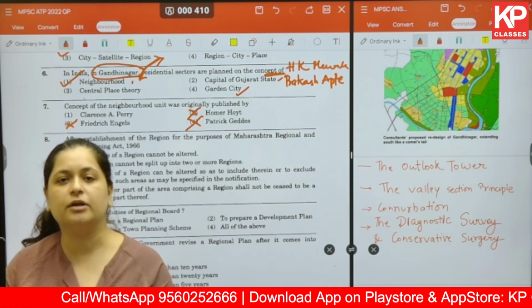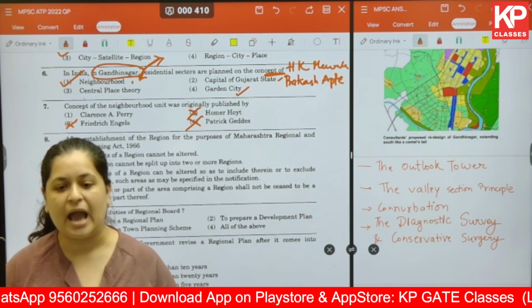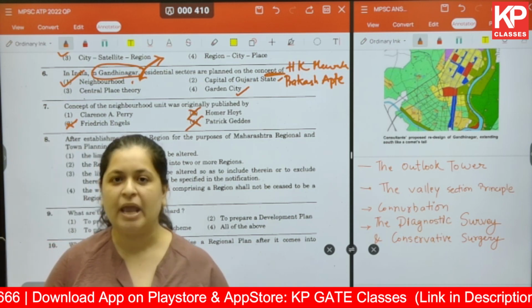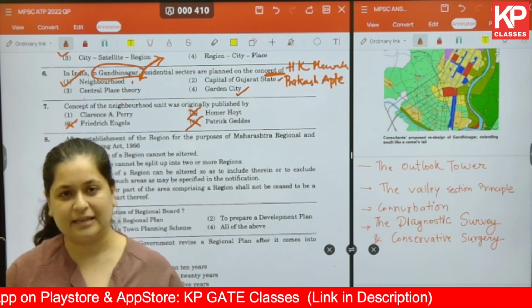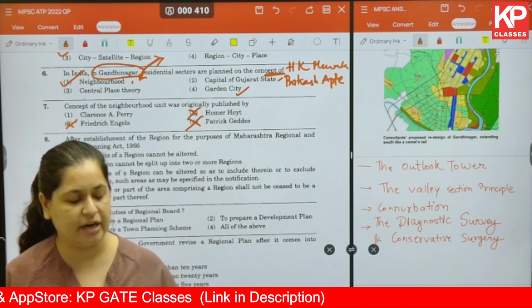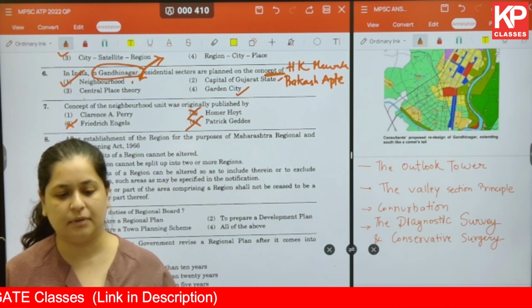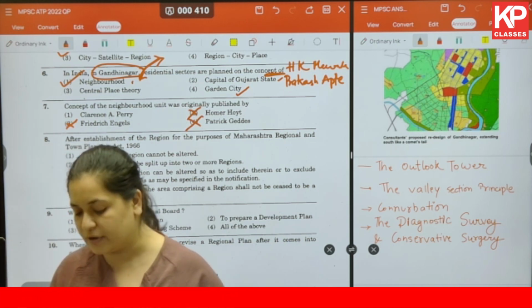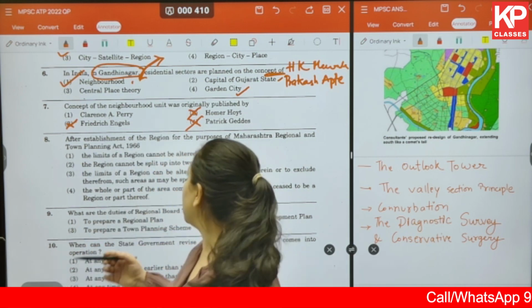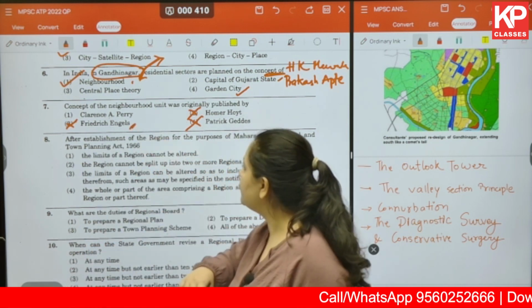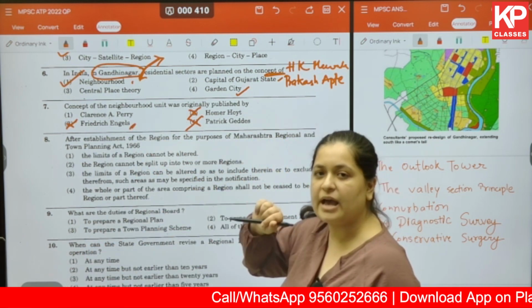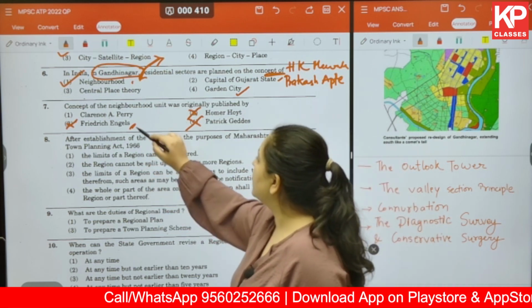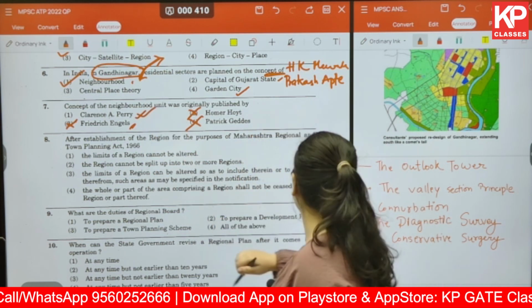Friedrich actually worked a lot with Karl Marx, and he was a socialist thinker, and he believed that capitalism is very exploitative in nature and alienated to the working class. So there are a lot of concepts given by Friedrich Engels. You can look into that as well, but that is not the correct answer as far as your neighborhood concept goes. The answer is Clarence Perry.